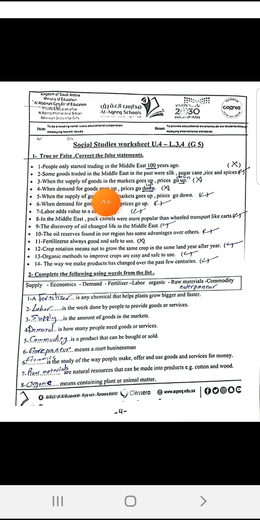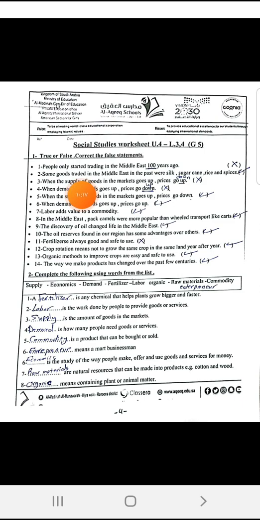3. When the supply of goods in the markets goes up, prices go up? No. Again, here I explained this for you. The relation between demand and the prices, they go up together and go down together. When demand is up, prices go up. When demand is down, prices go down. And the demand here means how many people need to buy the goods.